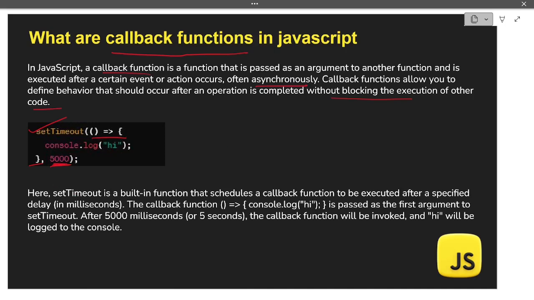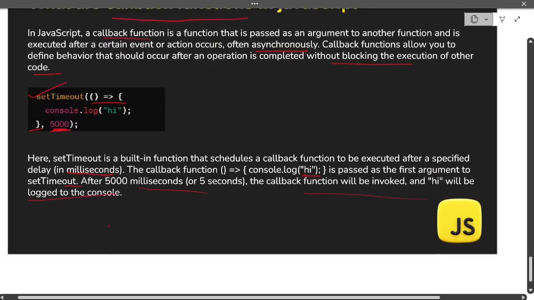So here the set timeout is a built-in function that schedules a callback function to be executed after a specified time, which is given in milliseconds. The callback function console log hi is passed as a first argument to the set timeout. After 5000 milliseconds, the callback function will be invoked and hi will be logged to the console. So in this way, callback functions are used in JavaScript to achieve asynchronous operations.